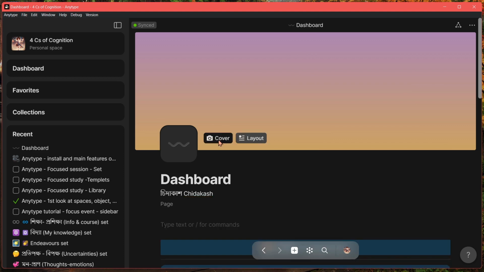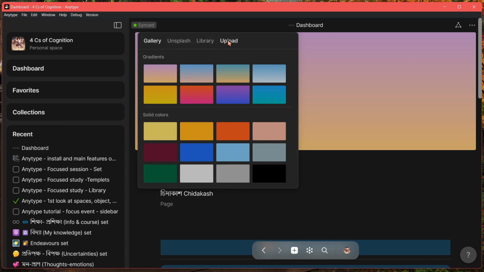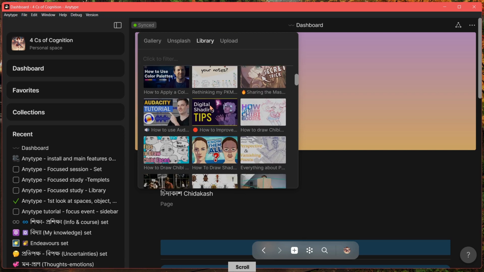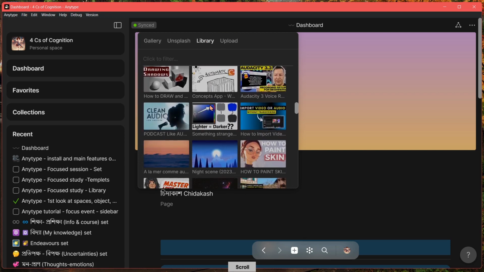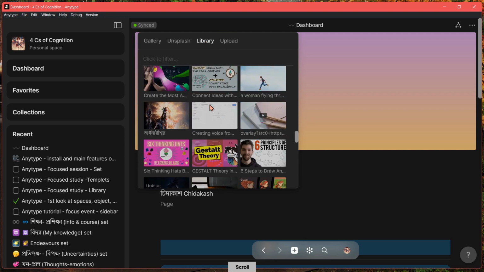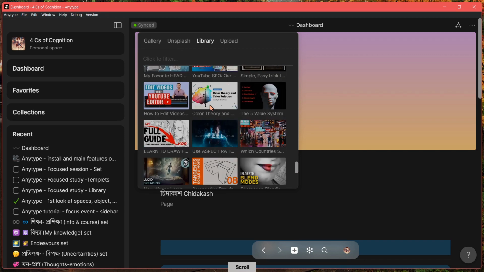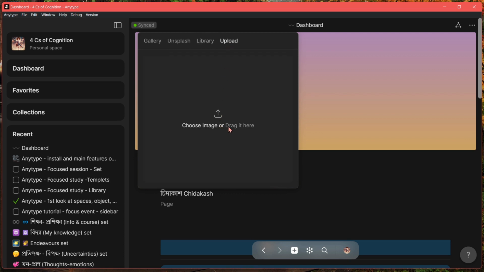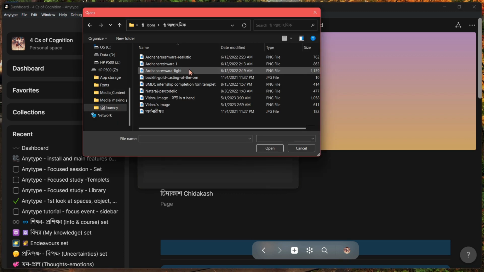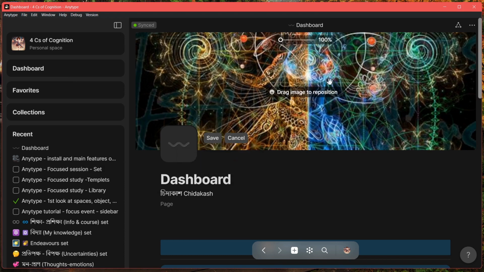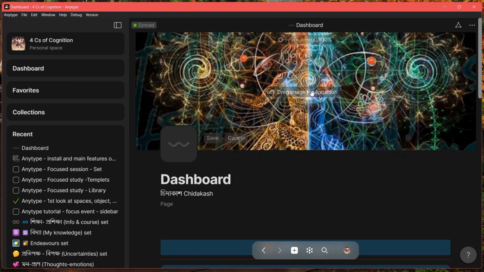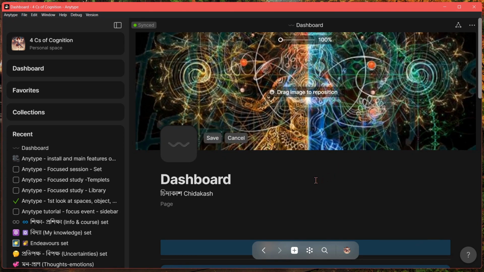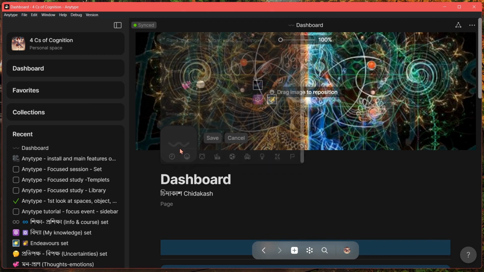You can change the cover. You can upload a new picture, choose from the library of the pictures that we have already uploaded, and also we have access to Unsplash. Now to change the cover, just go to this change cover menu and I am uploading a picture. Click this upload picture button and choose a picture you like. Hit open and that will replace the picture. You can also reposition the picture to make the part you want more visible. This should be very familiar to Notion users.